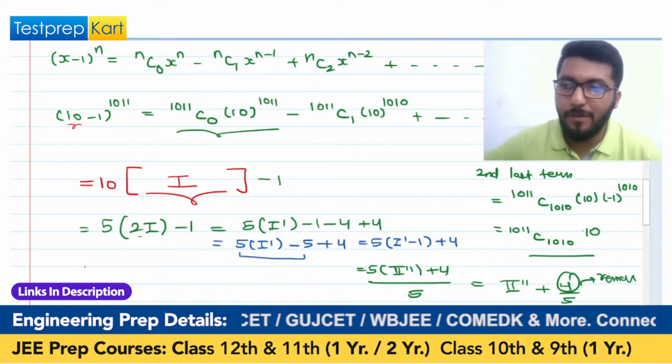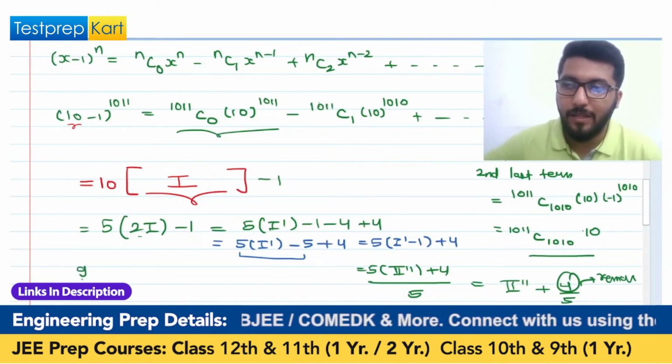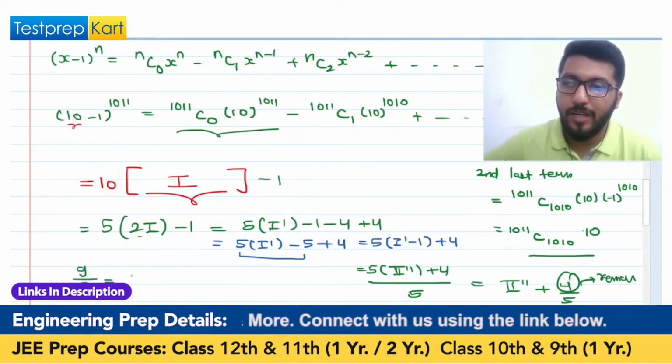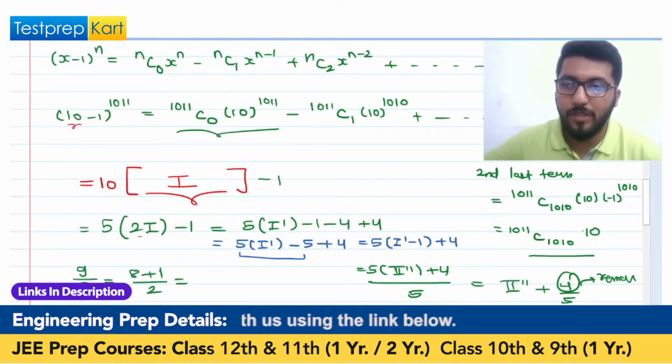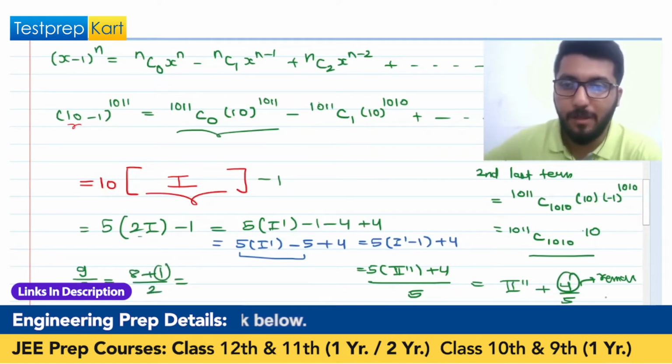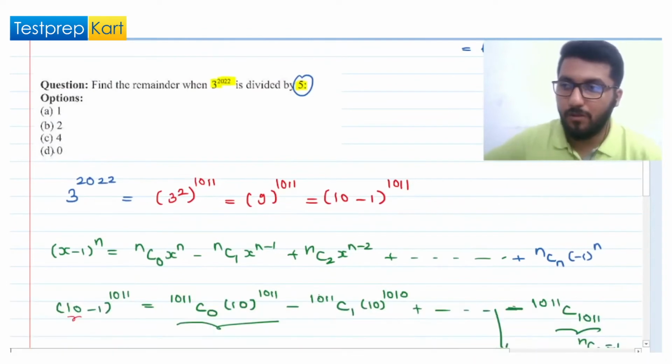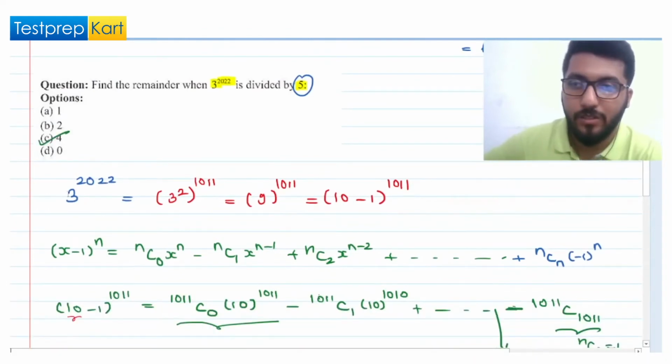I'll give you one very basic example. Let's say you want to divide 9 by 2. You can write it as 8 plus 1 by 2. So here 1 is the remainder. A similar concept we are applying here. So the remainder is 4. So I have explained this solution thoroughly.